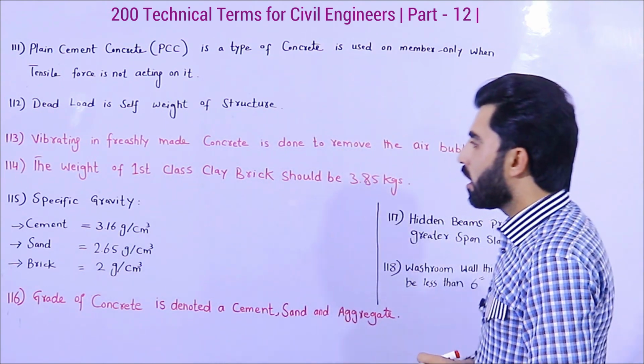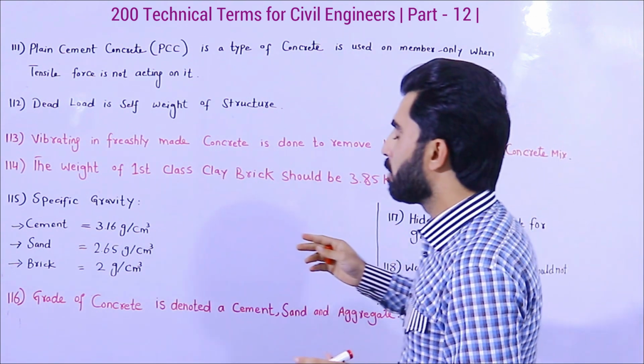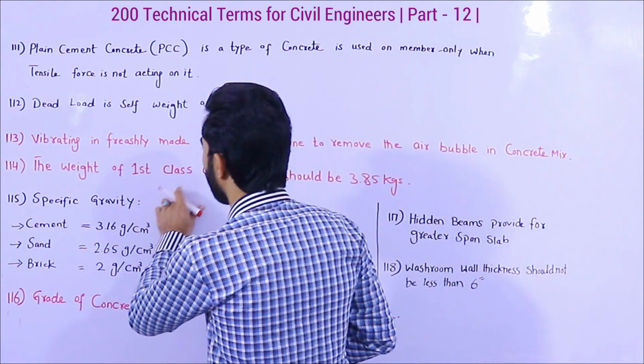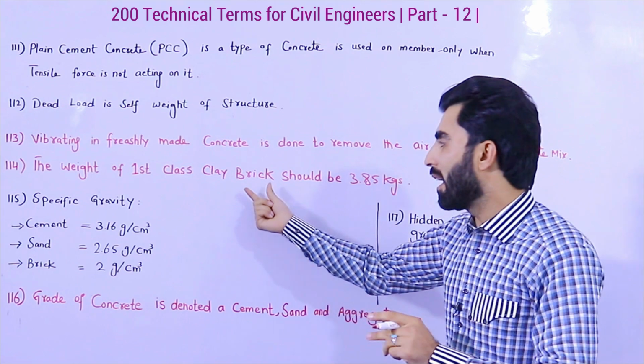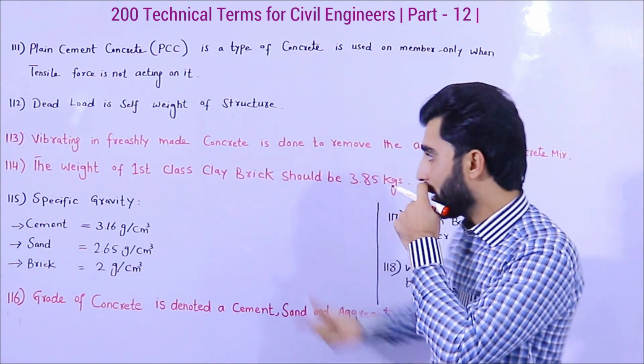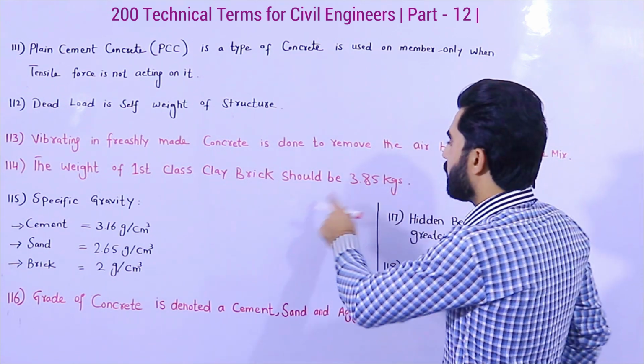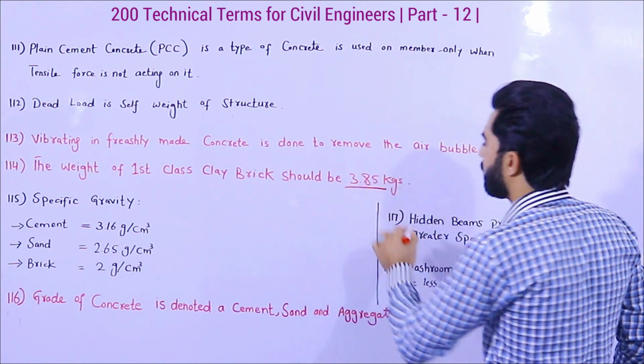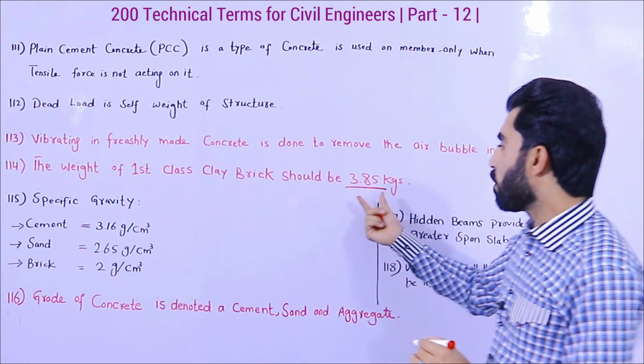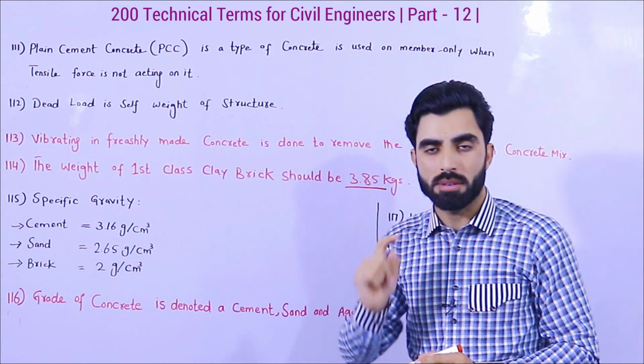The 114 term is about the weight of first class clay brick. Clay brick, that is 3.85 kg. It should not be less than 3.85 kg, first class brick.